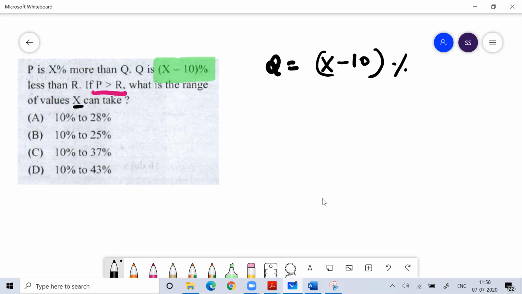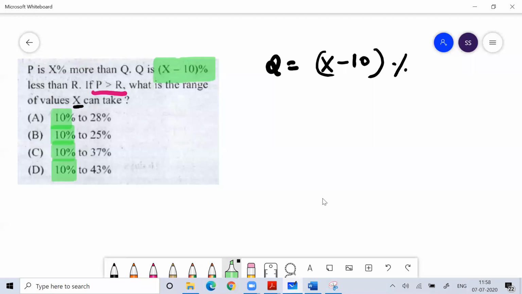Even if you do not understand that, that is fine, because if you see the options, 10% is there everywhere. So there should not be any confusion on the lower limit of the answer. If you do not understand, it's well and good. There's no problem. You'll never get a problem on that part.